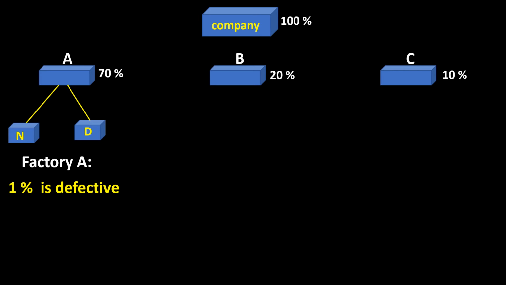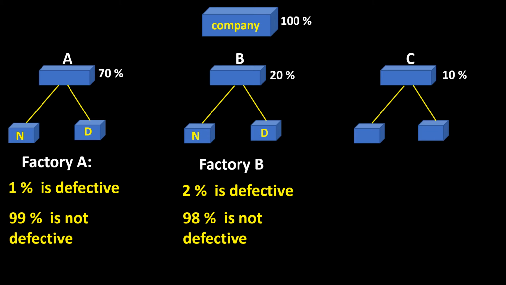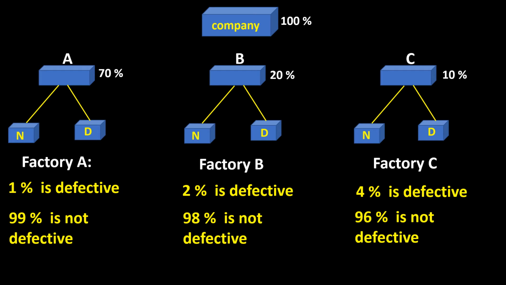We know, for example, that 1% of all the cell phones coming from Factory A is defective, and of course 99% is not defective. For Factory B, 2% is defective, and of course 98% is not defective. For Factory C, 4% is defective, and 96% is not defective.